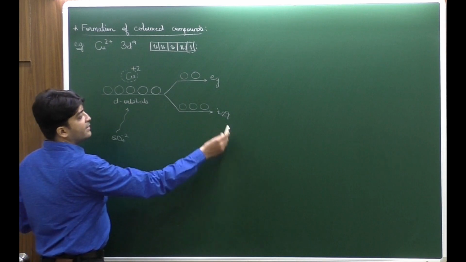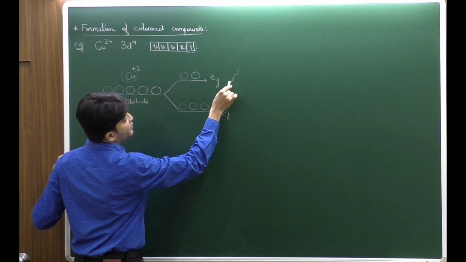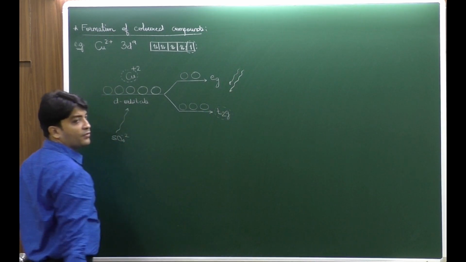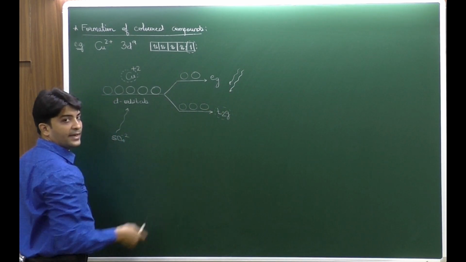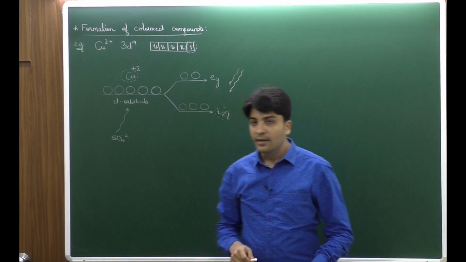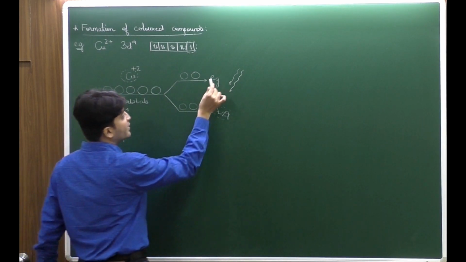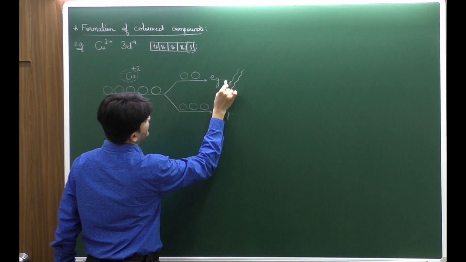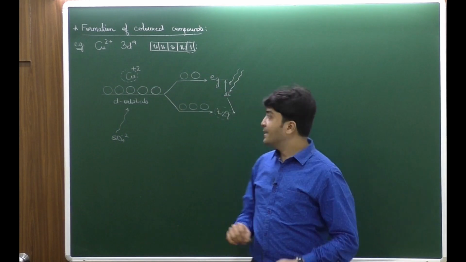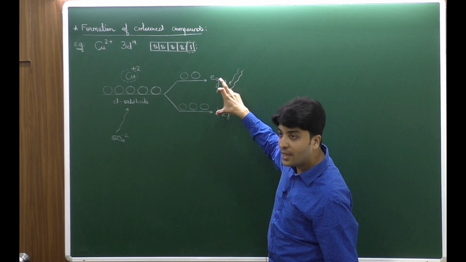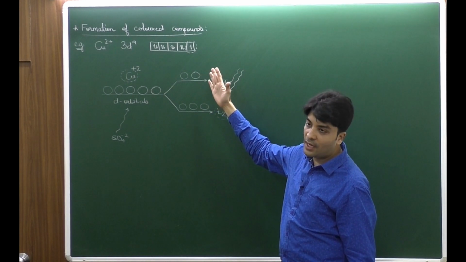Now what happens, let's say in the lower energy level, if there is one unpaired electron, so in the presence of the visible spectrum, it will absorb some of the energy from the visible spectrum. Due to the visible spectrum energy absorbed, the electron in the lower energy will get excited into the higher energy level. This excitation is possible because the difference between this energy level is very low, because it is actually being split up from the d orbital. So the delta E, the difference of this energy, is very small, and it is small enough for the electron to get excited from the lower energy to higher energy.